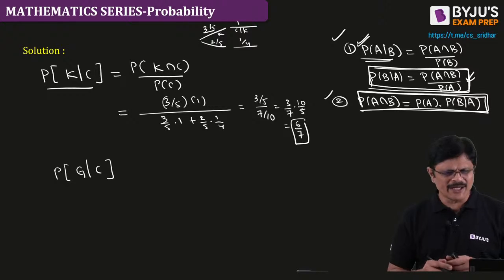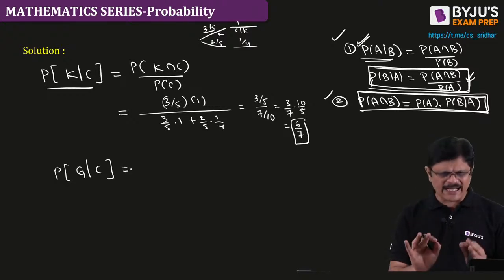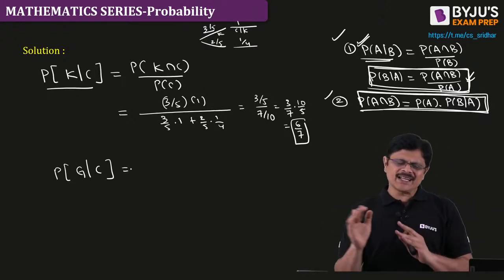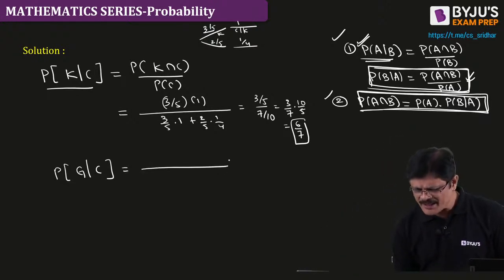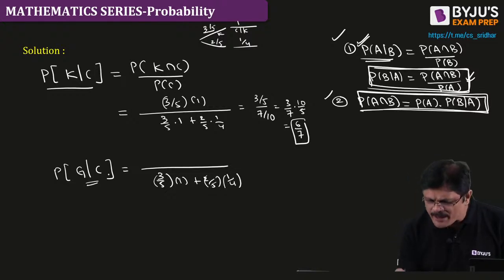That is what I am doing, my dear friends. Don't worry if you don't understand the formula for the time being. You understand the pattern now, that would be sufficient. And here, G given C means just the corresponding probabilities you multiply. And in the numerator, the corresponding probabilities of these two, that is 2 by 5 into 1 by 4, you put.